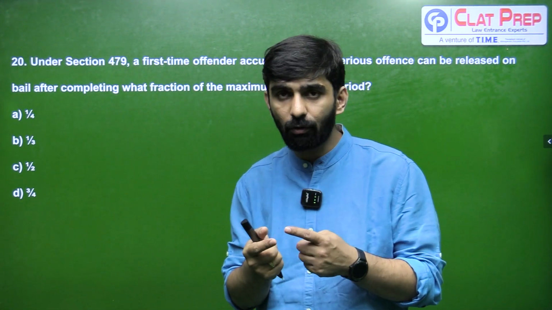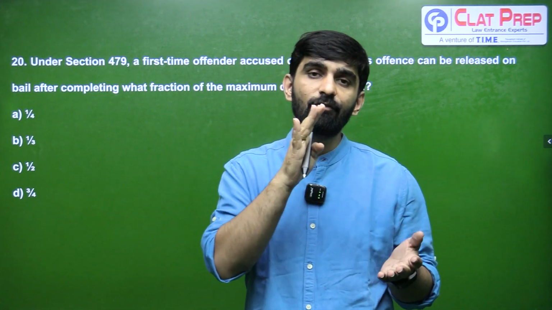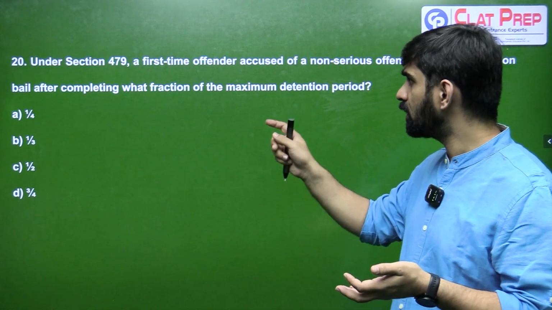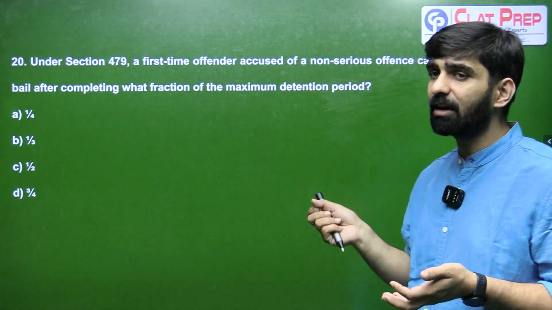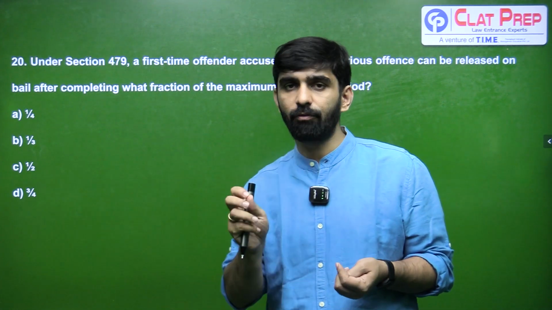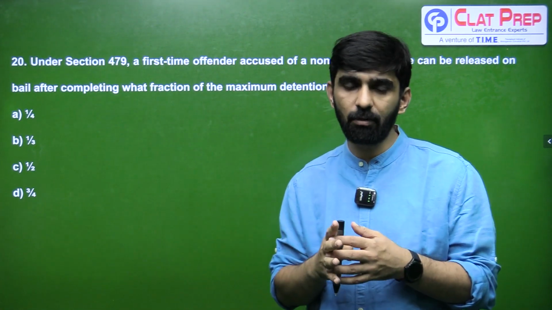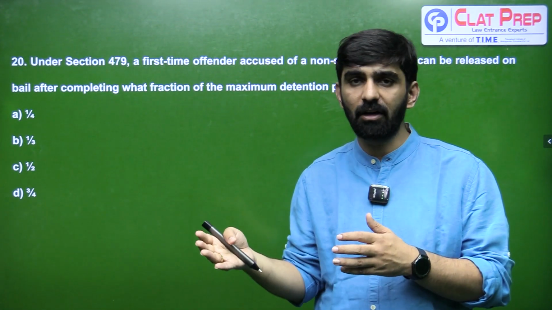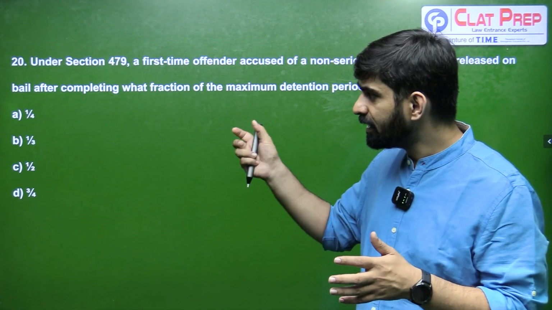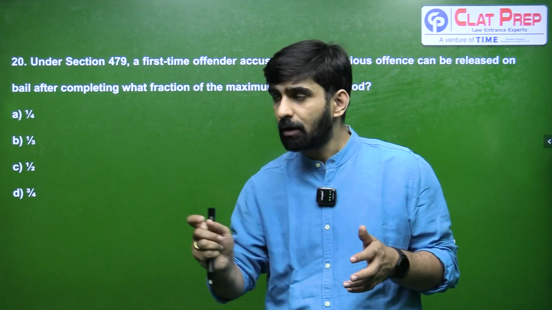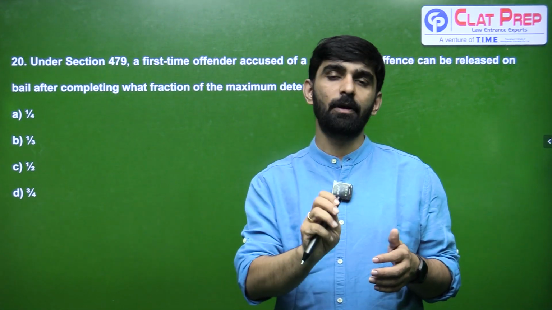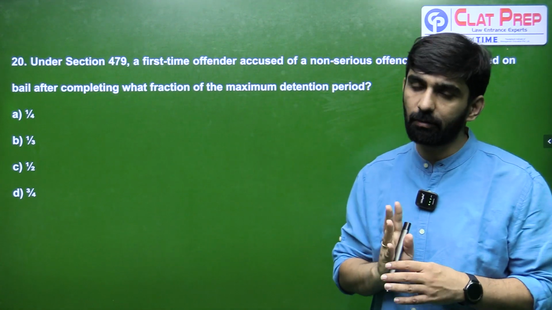So the correct answer for 20th is going to be B, which means a first time offender alleged to have committed a non-serious offense would be eligible for mandatory bail if he has completed 1/3 of his prison term, whatever the maximum prison term could be. In case of repeat offenders, alleged to have committed a non-serious offense only, he has to complete at least half of the prison term. But for us, the answer for 20th is going to be B. For a first time offender, he has to complete only 1/3 of the total maximum detention possible.